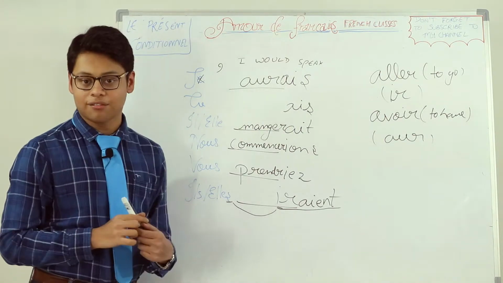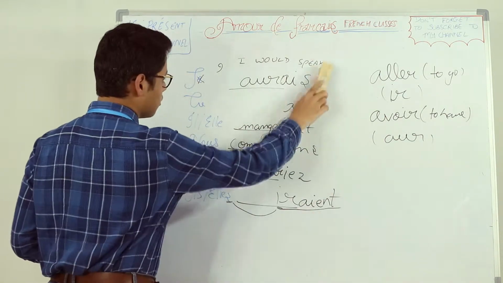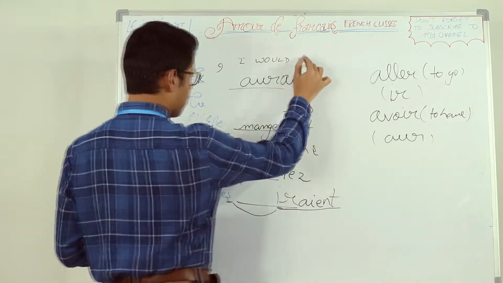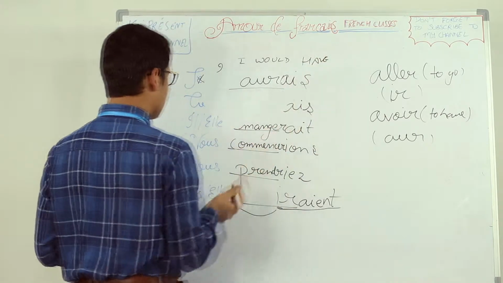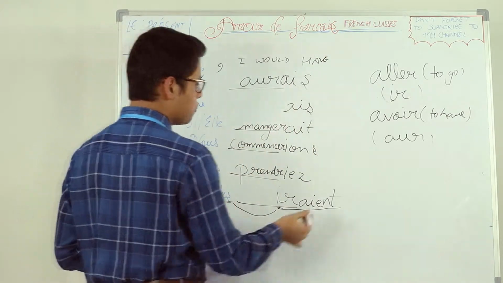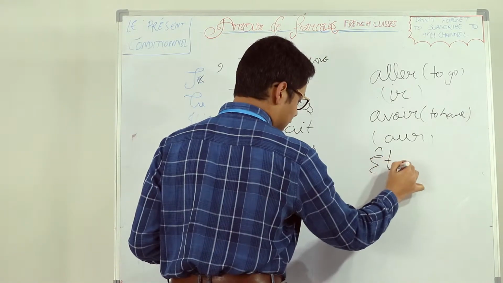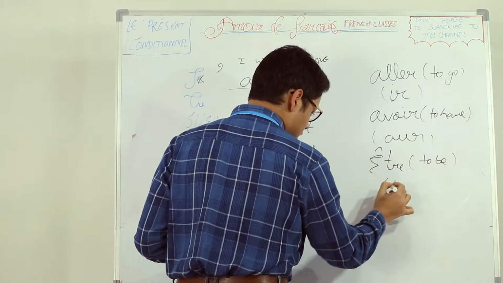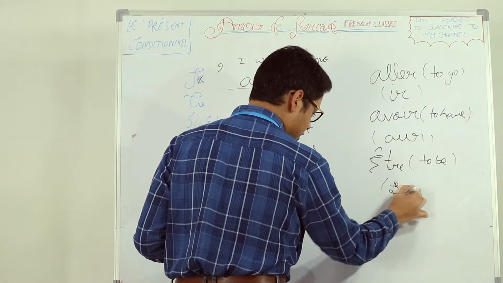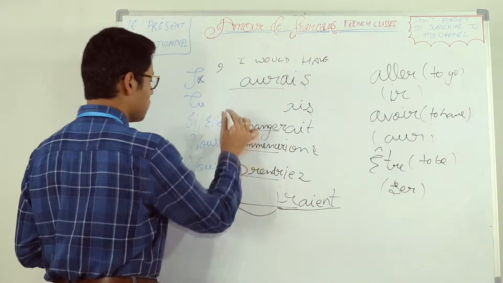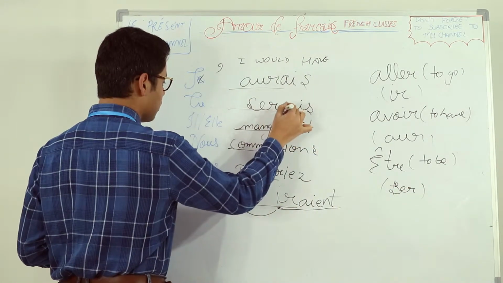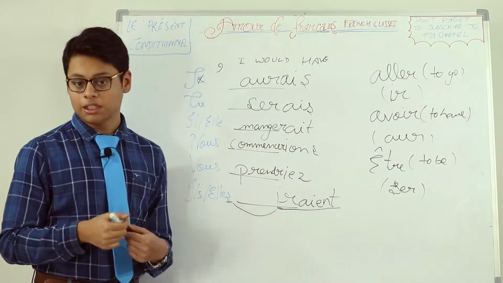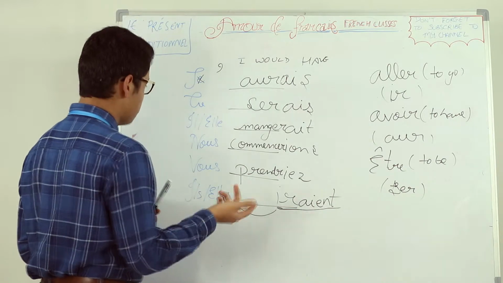J'aurais, I would have. Let's have it with tu. With the verb être, which means to be, the stem for être is SER. So tu serais. Tu serais. What does it mean? You would be.